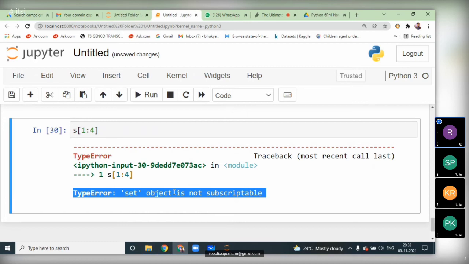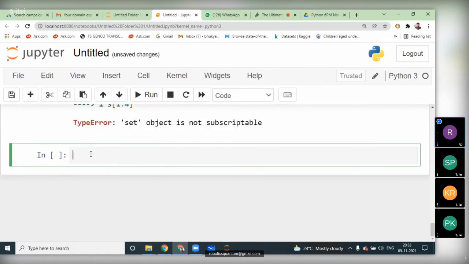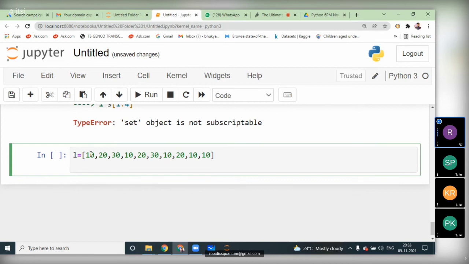Okay. The use of set data type is to remove the duplicate elements in a sequence. So when you have duplicate elements in the list, what should we do? We'll convert that to set data type. For example, I have a list here 10 comma 20 comma 30 comma 10 comma 20 comma 30 comma 10 comma 20 comma 10 comma 10. See, I have duplicate elements in the list. If I want to remove these duplicate elements from the list, what should I do?